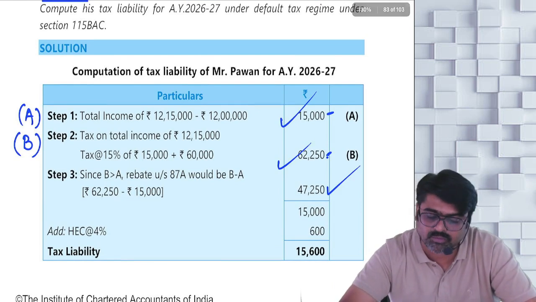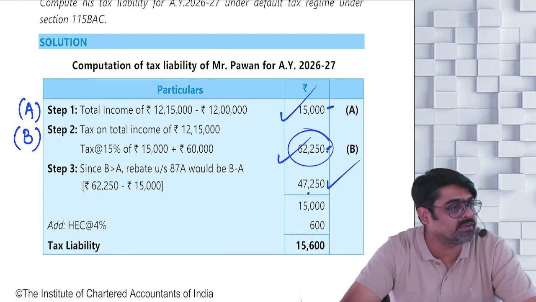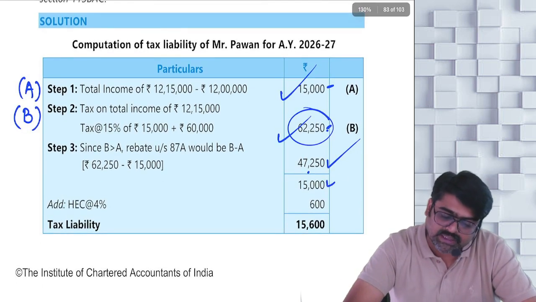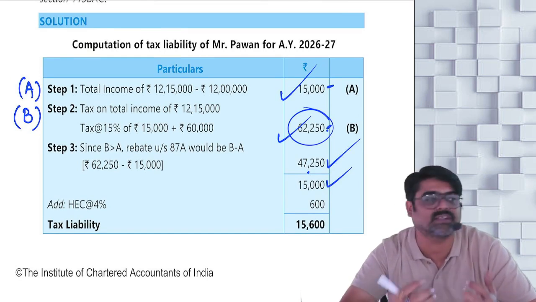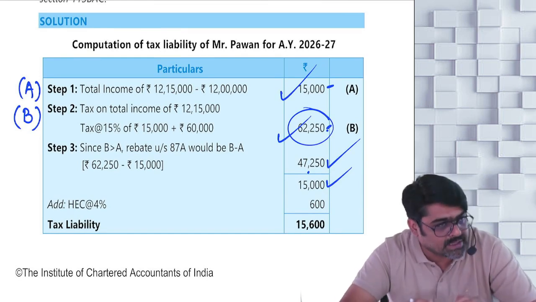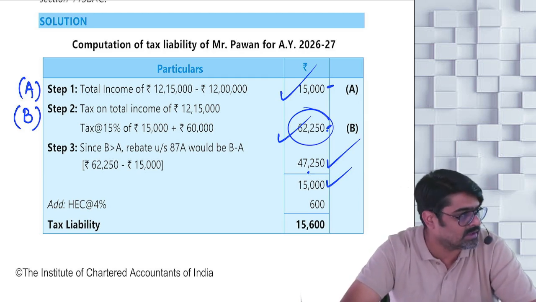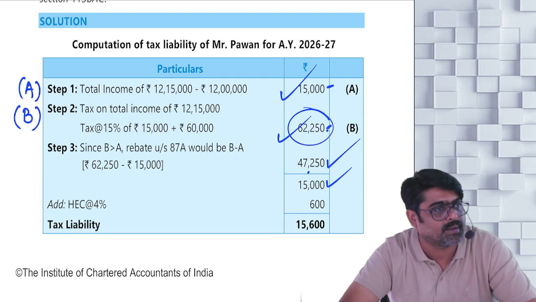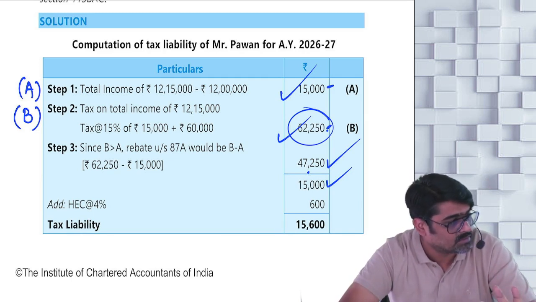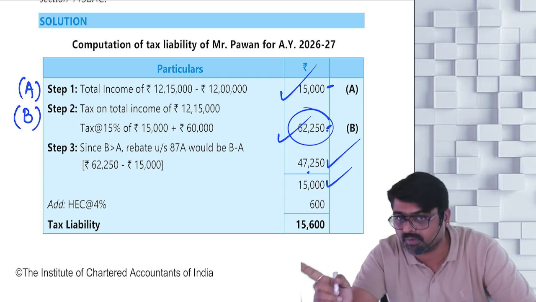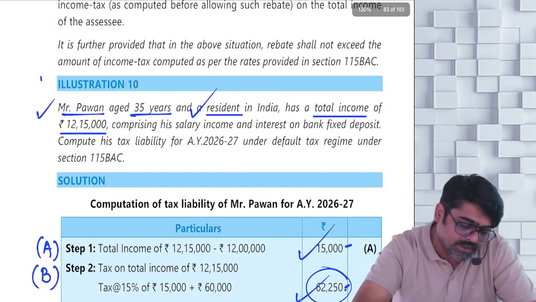So how much is the tax which you are supposed to pay? 62,250. Out of that, take a rebate of 47,250. How much tax you are supposed to pay now? Only 15,000. Don't pay the entire 62,250. Take the rebate. After taking the rebate, only 15,000 is remaining. That 15,000 you pay, plus 4% cess. Will you be able to do such type of calculations? Sure, sir. Mark this question IMP.